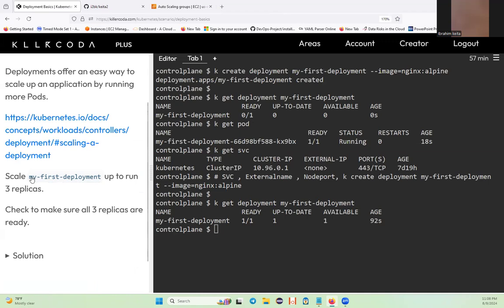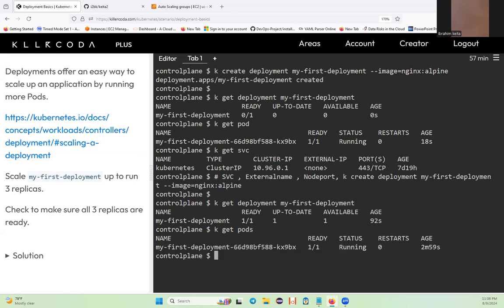So they are asking you to scale up this application. Right now, if you say kubectl get pod, we only have 1. Here they want us to have 3. So when we scale up, we're going to have 3 rather than 1.